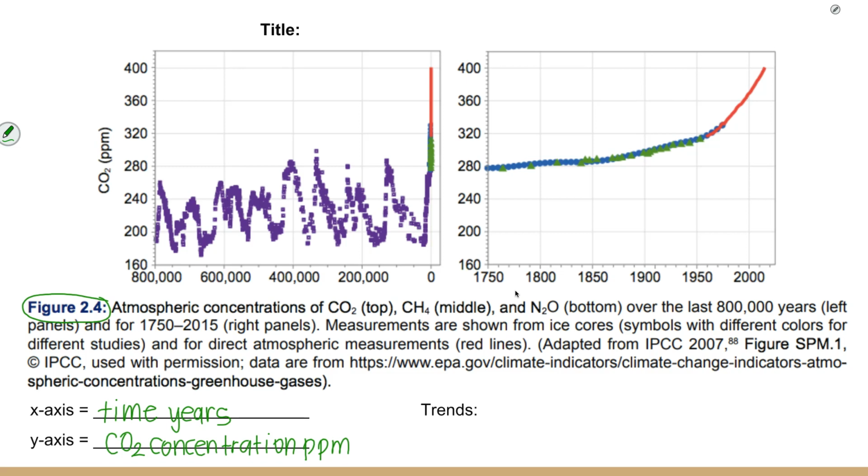Okay, so we can talk about two different trends with this. If we look at this first graph here, we can say that we're going to use our x-axis. So the time, as time increases